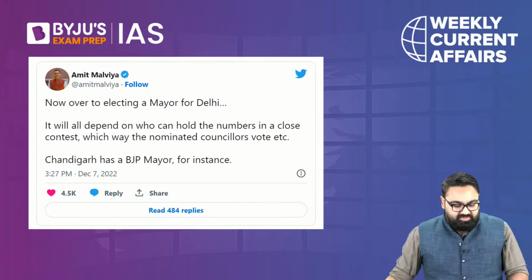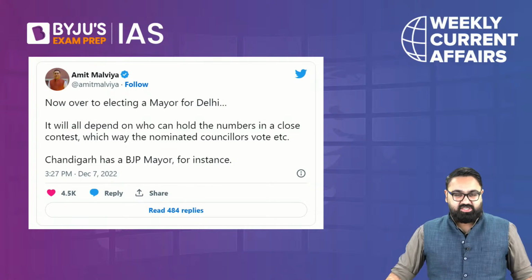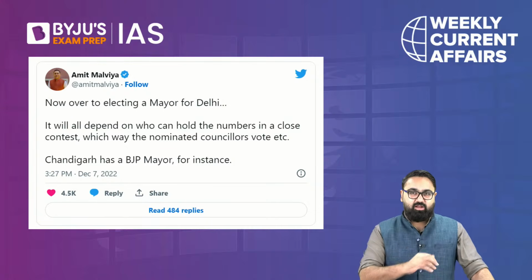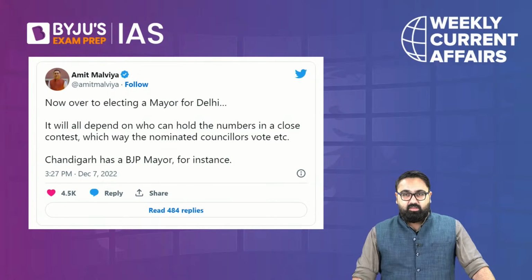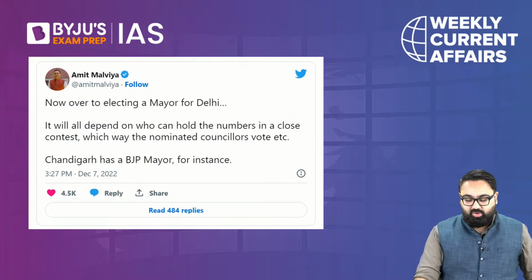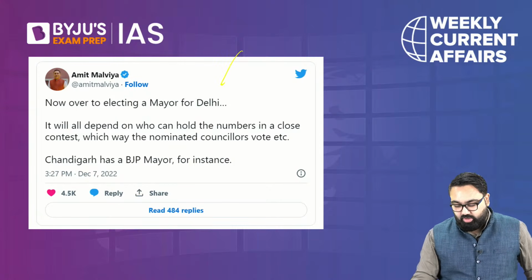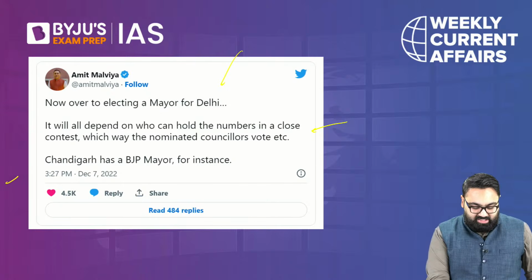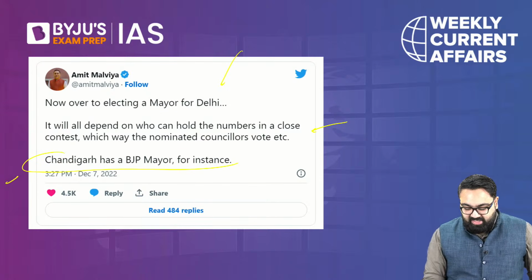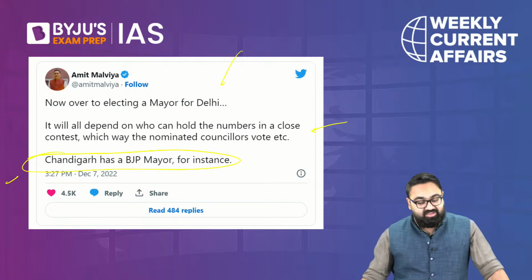Now, this is a very interesting tweet. It's a tweet from Amit Malviya, who is the head of the IT cell of the BJP. The tweet says, now it is over to elect the mayor of Delhi. It will depend on who can hold the numbers. And look at the last line. Chandigarh has a BJP mayor, for instance. Now, this is a very interesting line.